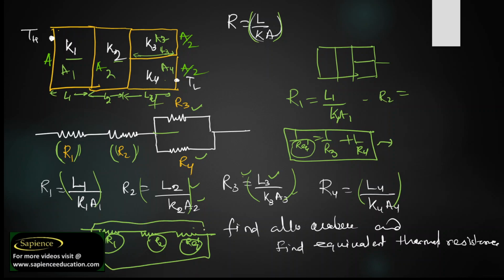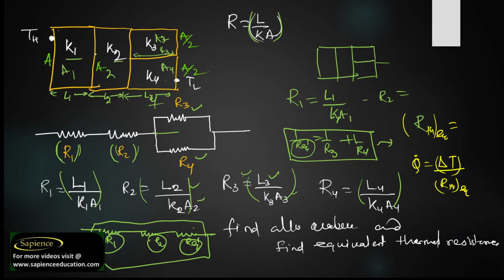You know about electrical circuits and how to find their resistance, so by using this you will be able to understand how to implement it. Finally you have got the total thermal resistance, RTH equivalent. Then use the formula Q dot is equal to the temperature difference divided by RTH equivalent.